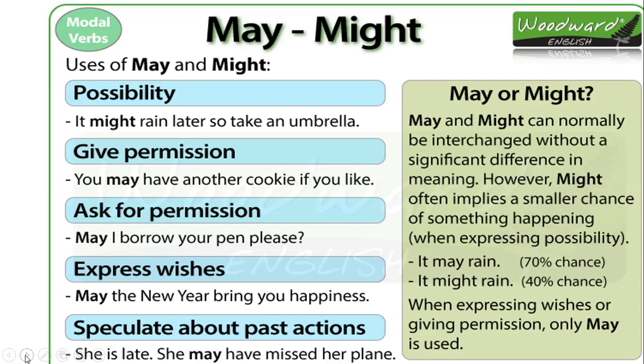Now let's move to the next one. Whenever we are asking for permission, may I borrow your pen? May I come in? Remember, whenever we enter a class, we used to ask the teacher, may I come in, ma'am? May I go out for water? So in that case also we use may. This is a very common and very simple example. We use it every day in our school life. May I go out, ma'am? May I come in, ma'am? May I borrow your pen? May I give my notebook? So these are all examples of when we use may for asking for permission.